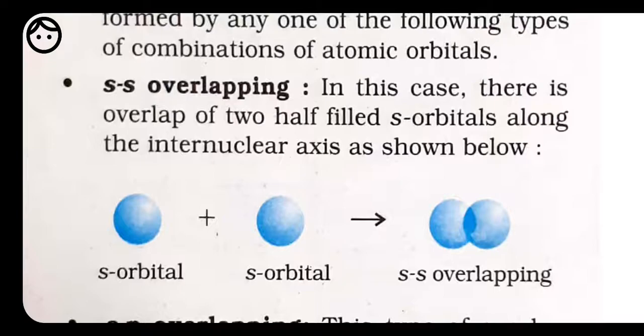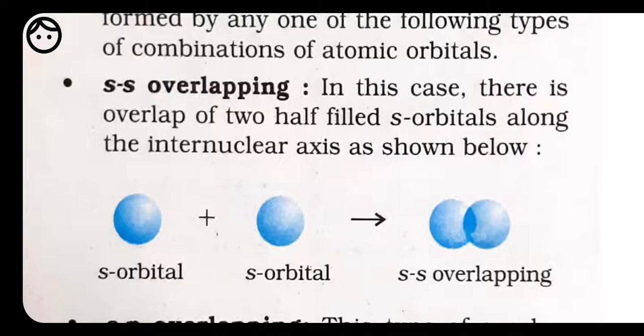This type of overlapping takes place between atoms having a half filled s orbital in their outermost energy shell, because fully filled orbitals never come closer to each other and are not going to form a bond because of the repulsion. That we have discussed for helium. Helium is not going to make a bond. Why? Because of the more repulsive force as compared to the attractive force. That's why a bond is not going to form. But whenever a bond is formed, like here with ss overlapping, both the orbitals should have a half filled electron. If the orbital is completely filled, it is taken as complete, so it is not going to take part in the reaction. That's why here the orbital should be half filled.